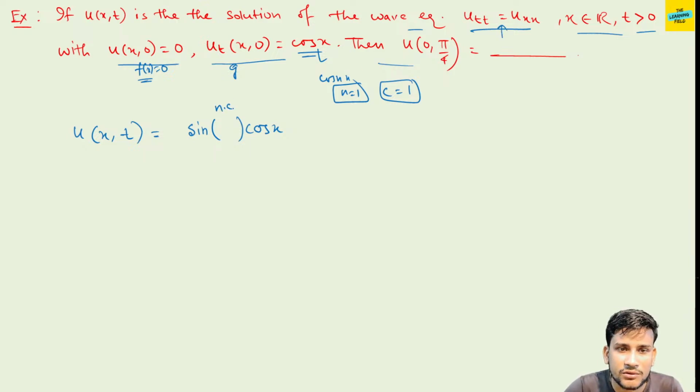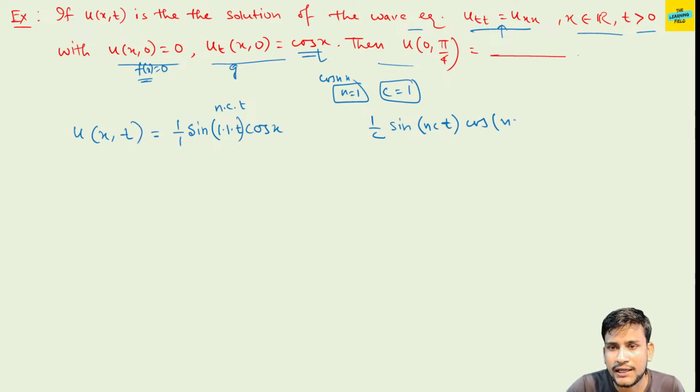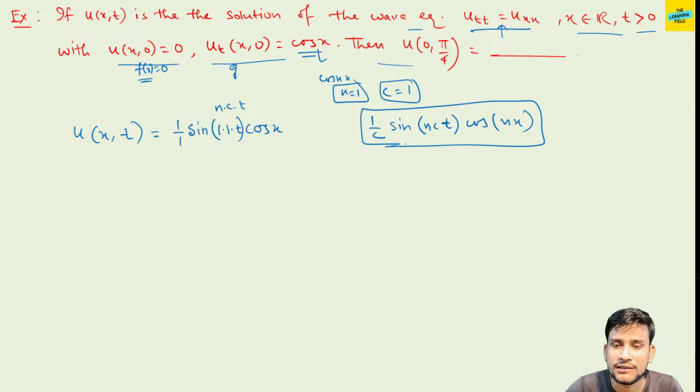Here n into c into t, that is 1 into t, and 1 by c is present, so 1 by c means 1, because the general solution is 1 by c sin(nct) cos(nx). This is the general solution.